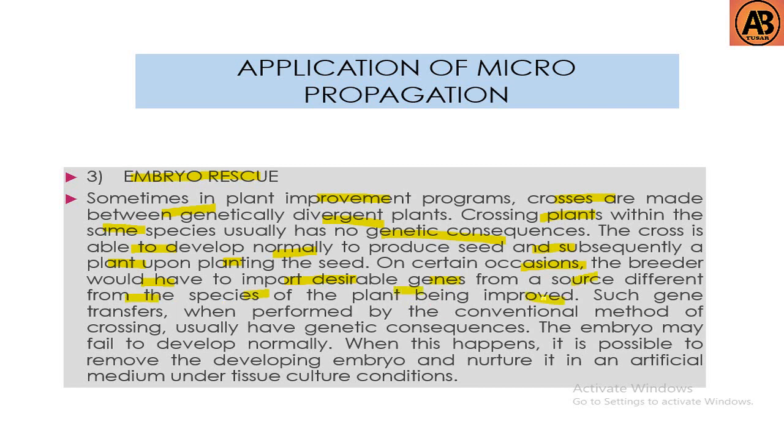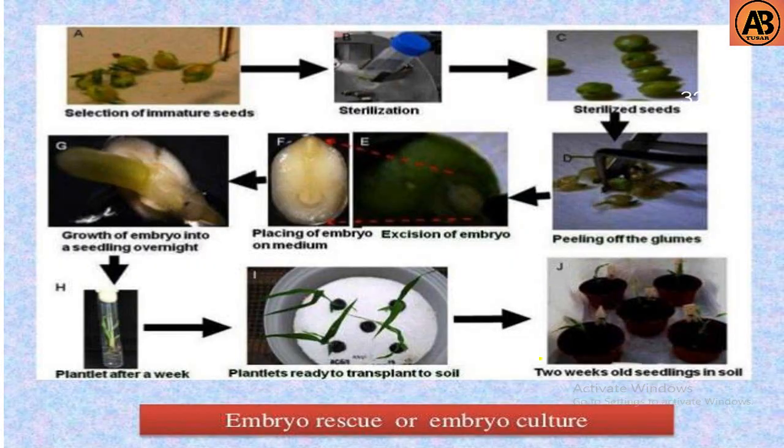Then here we can see the embryo rescue or embryo culture: selection, immature embryo, sterilization, sterilized seed, peeling, then growth of embryo into a seedling overnight, then plant test after a week, ready to transplant in the soil, 2 weeks old seedlings in soil. The whole step of embryo rescue.